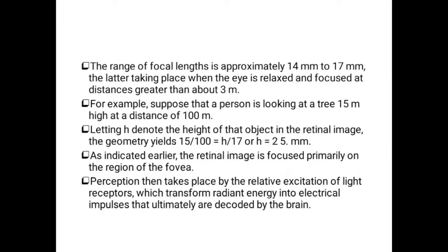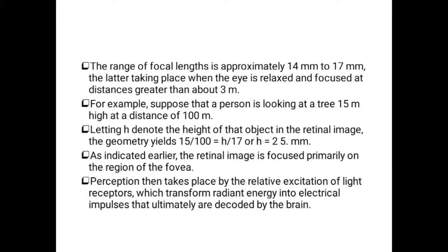The perception takes place by the relative excitation of the light from the objects. The perception is mainly based upon the receptors, which convert the radiant energy into electrical impulses that are ultimately decoded by the brain. As I already stated, the amount of light from the object entering our eye is like radiant energy.